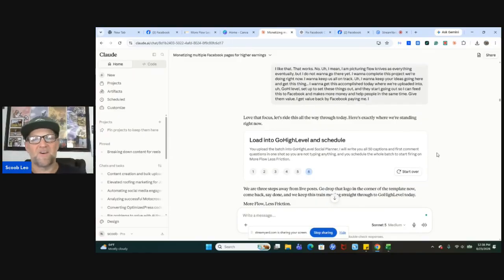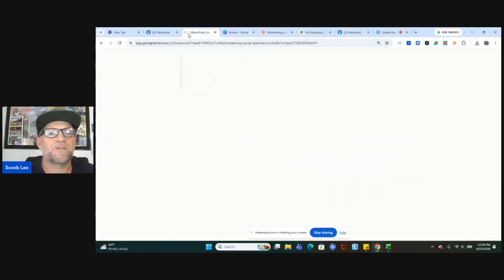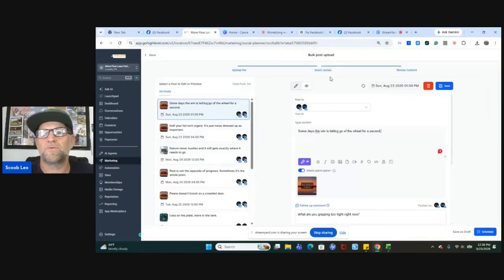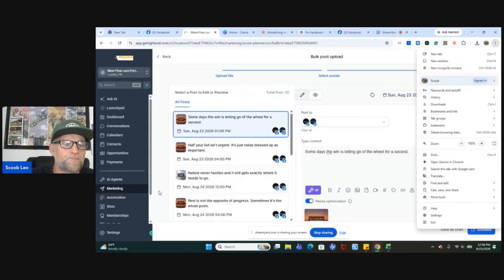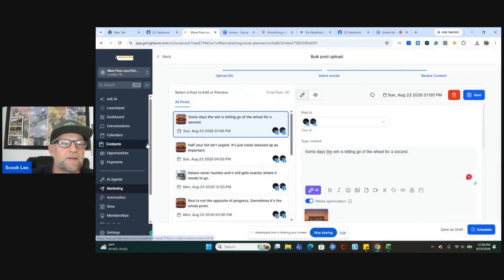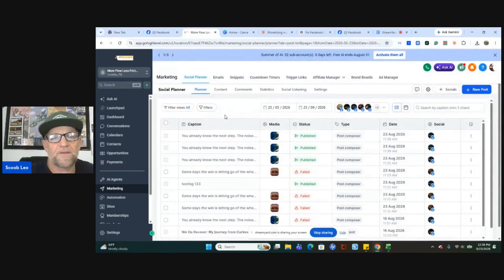Now it's time to load it into GoHighLevel. So this is where we go into GoHighLevel. What we do is we go here, and actually, I'm on a post right now. So let me get out of here really quickly. Let me bring it up to 100%. Okay, there we go. We're going to X this out. We're going to go to Marketing, which is here. And under Marketing is our little thing called Social Planner.